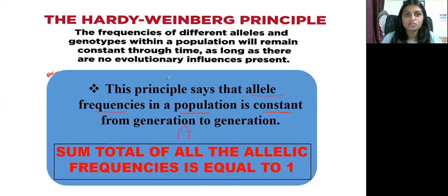The frequencies of different alleles and genotypes within a population will remain constant throughout time, as long as no evolutionary influences are present.